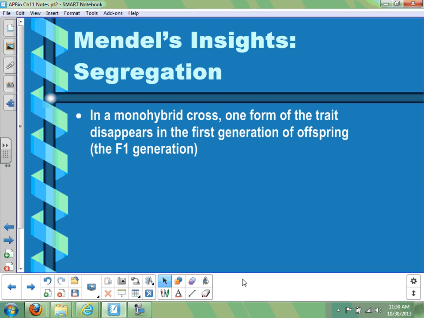Mendel couldn't understand right away why this one form of the trait would disappear. For instance, if you cross the tall plant and the short plant, you get all tall offspring. What he eventually figured out, and what makes sense to us now, is that all of the F1 plants are heterozygous. They each have one dominant allele and one recessive allele.